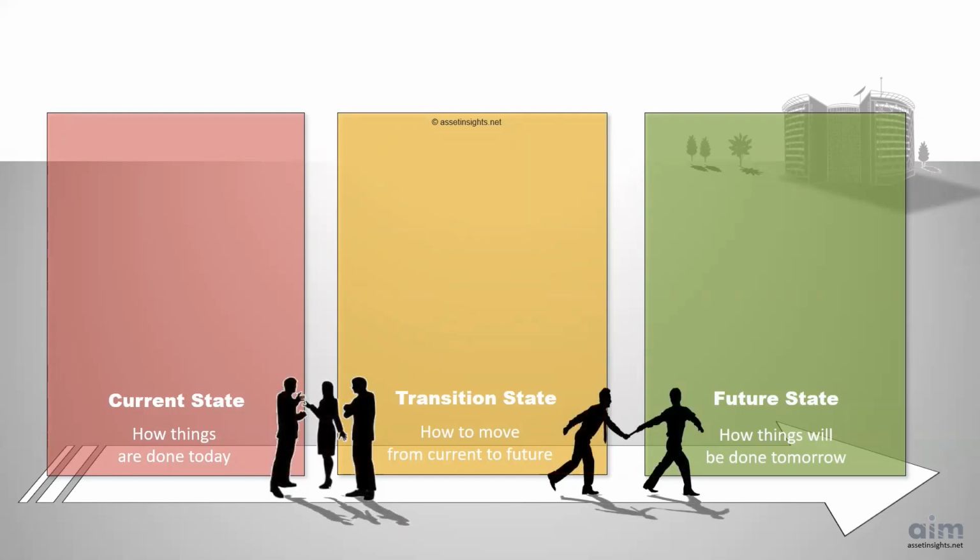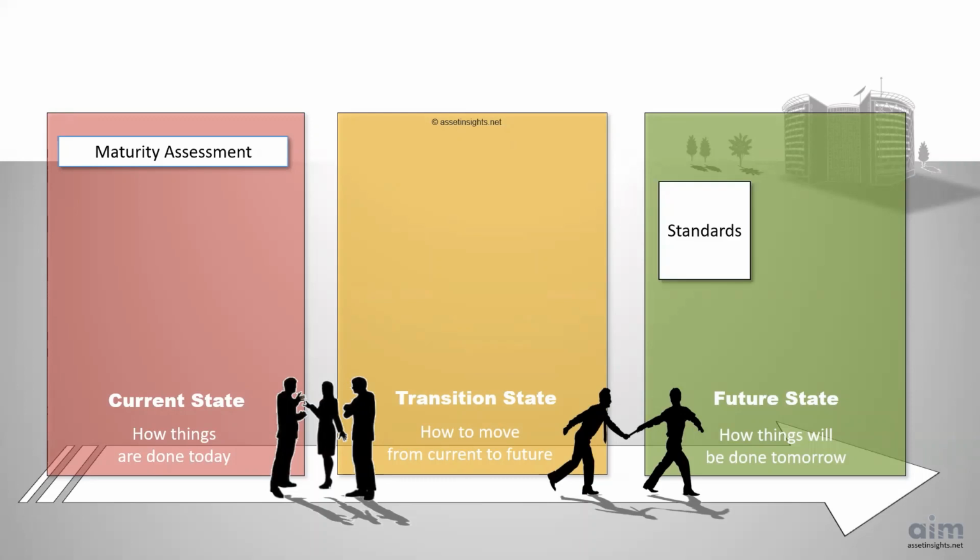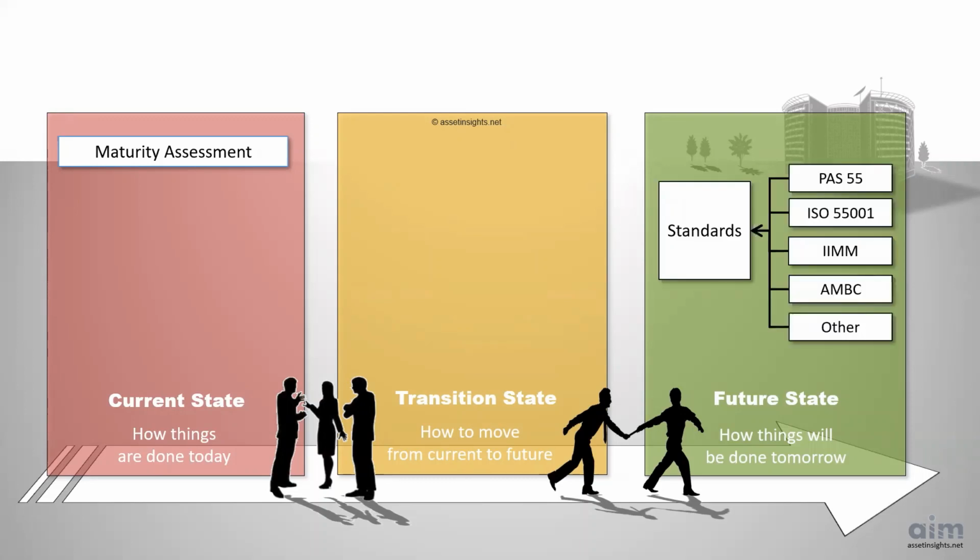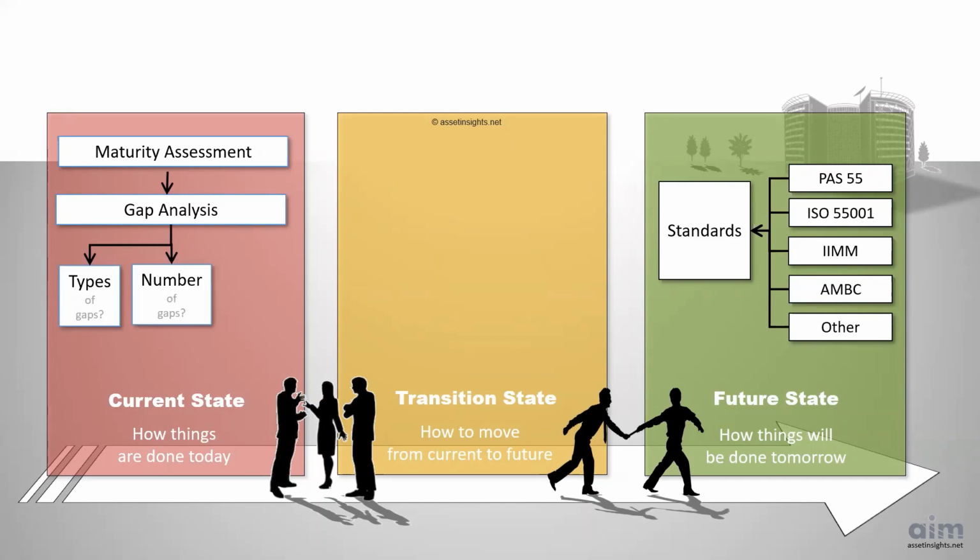In order to determine the current state, an organization needs to undertake a maturity assessment. This is done relative to best practice, such as ISO 55001. The comparison to best practice translates into a gap analysis that identifies the types of gaps, the number of gaps, and the size of the gaps.